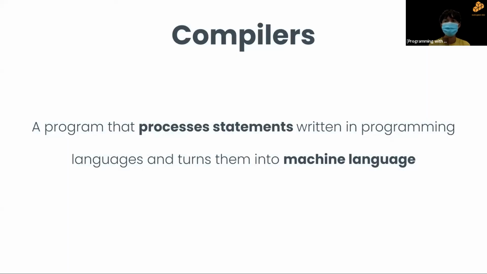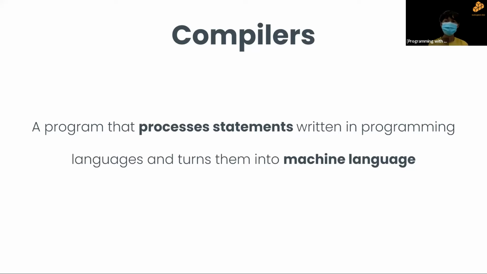So before I get into exactly the steps of how you're going to run C++ today, I want you to understand a few terms. So first of all, C++ is a compiled language. What that means is that it needs a compiler to run it. A compiler is a program that processes statements written in programming languages and turns them into machine languages.